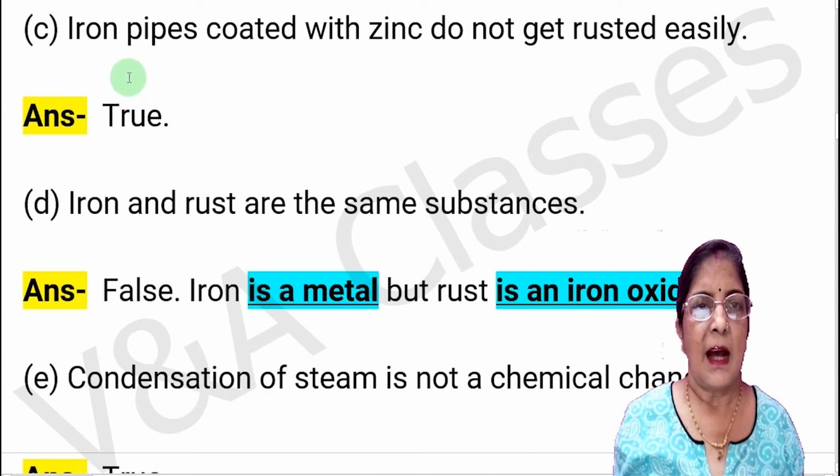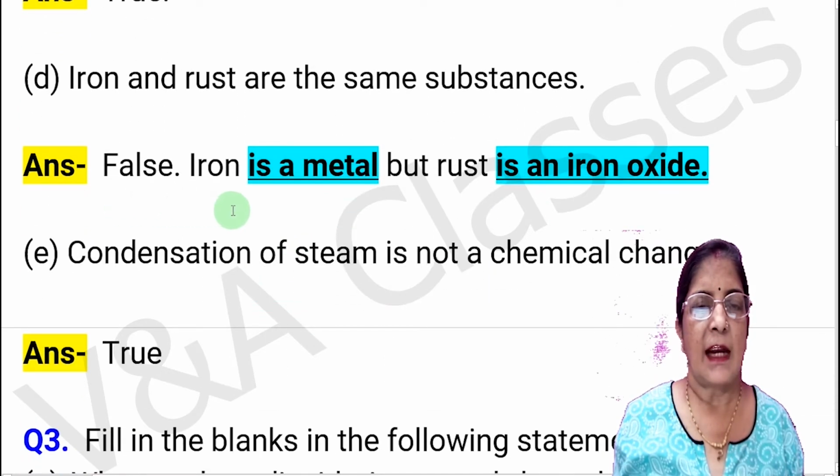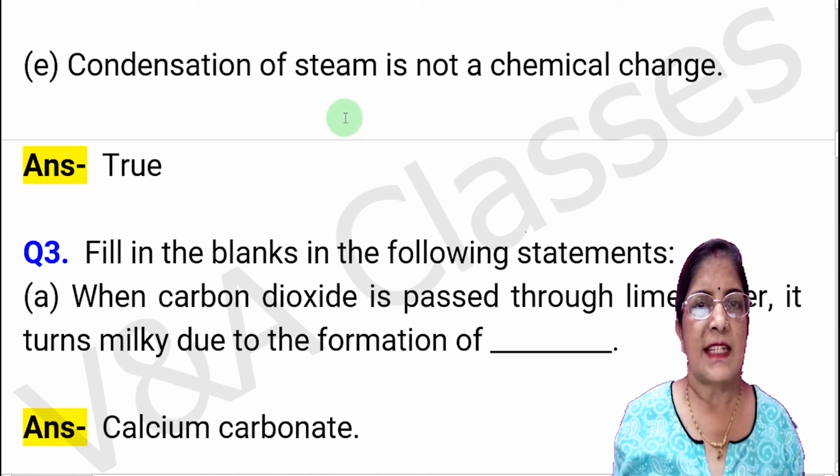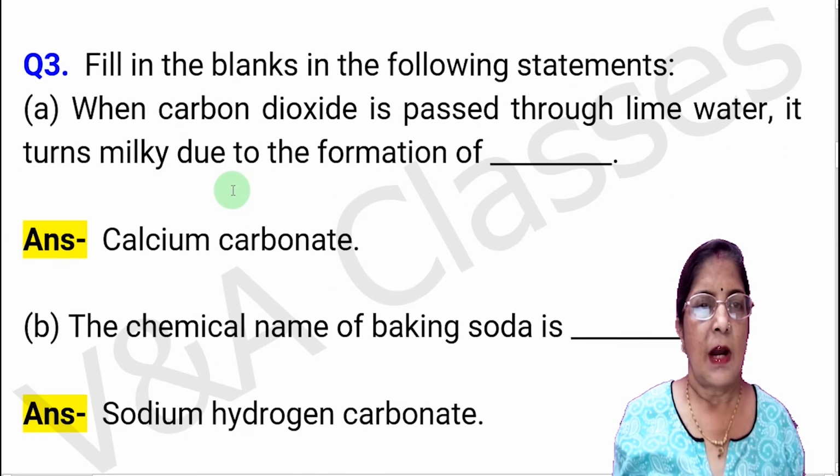Next statement, iron pipes coated with zinc do not get rusted easily. This statement is true. Next statement, iron and rust are the same substances. This statement is false, and correct statement is, iron is a metal but rust is an iron oxide. Next statement, condensation of steam is not a chemical change. This statement is true.